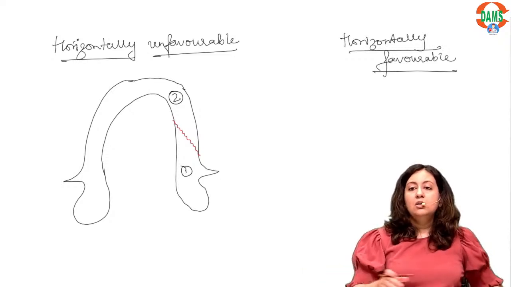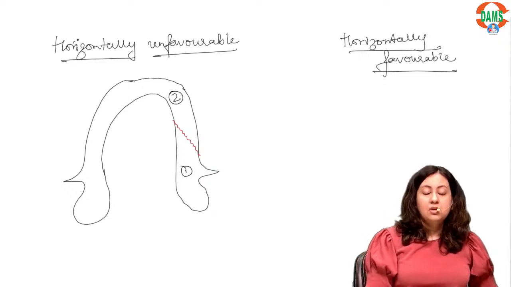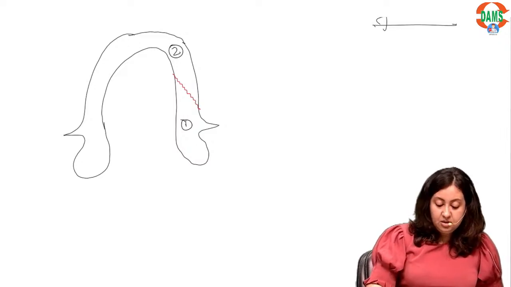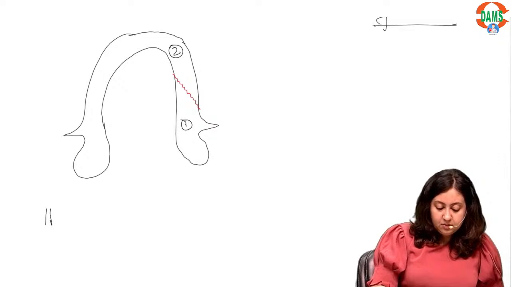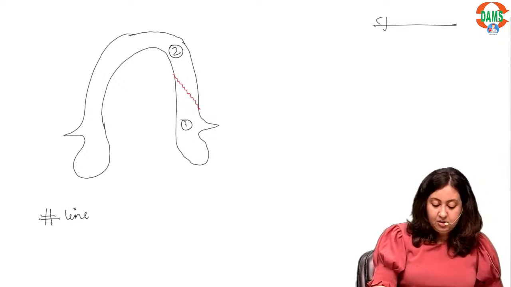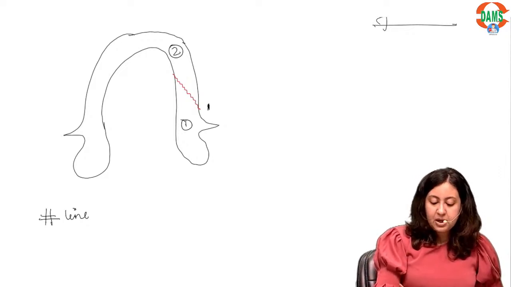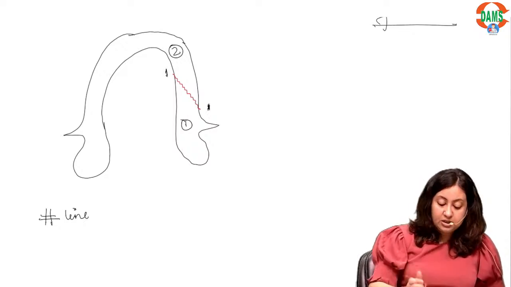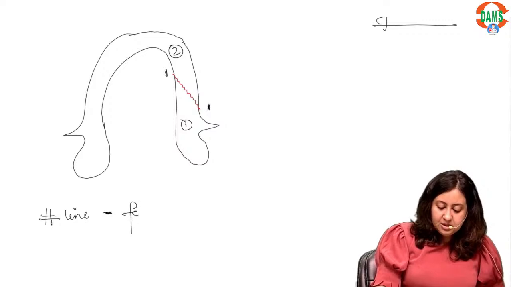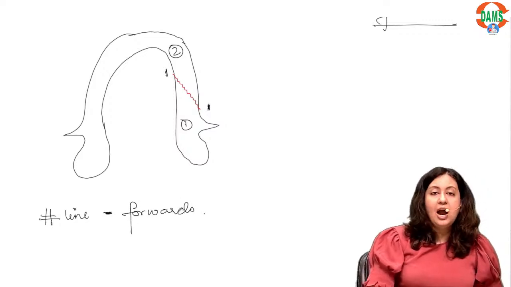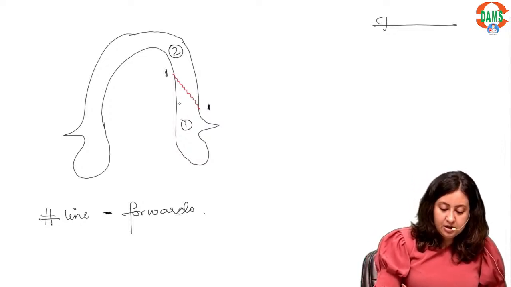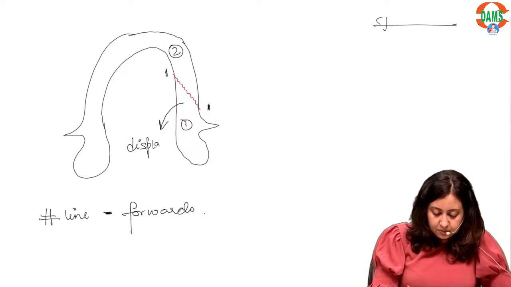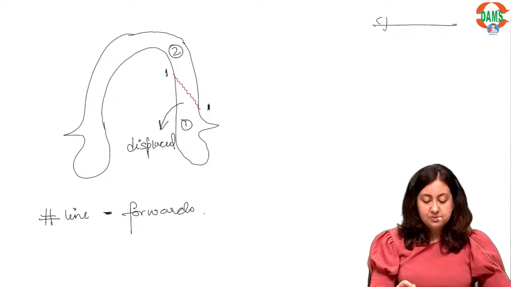Now here we see the direction of the fracture line from the buccal cortex to the lingual cortex. We trace the fracture line from the buccal cortex towards the lingual cortex. So how is it placed over here? It is running forwards or anteriorly. So this fragment 1 will get displaced.